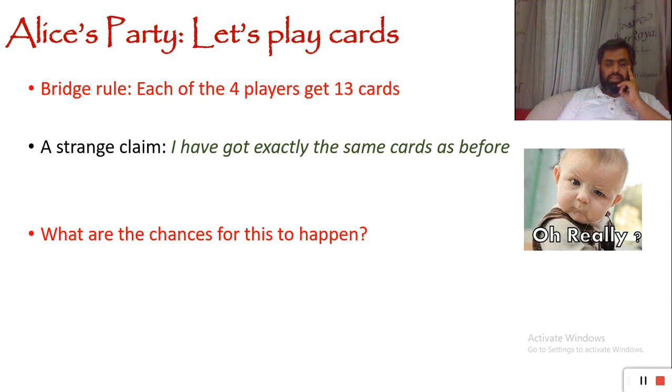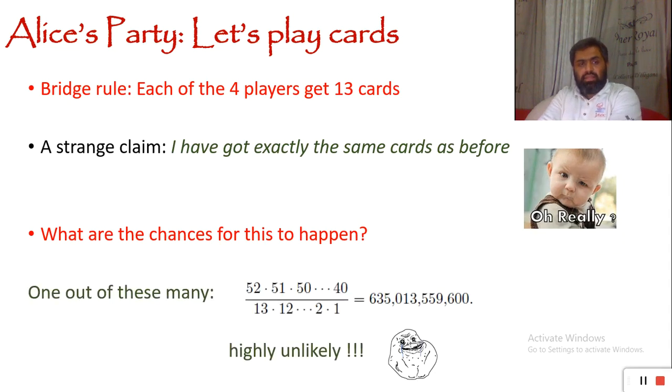So what are the chances of this happening? They calculate all the possibilities of a hand of 13 cards a person may get, and then see how many possibilities there are. What will be the chance of getting the same hand next time? If you count, it's exactly like the lottery problem.